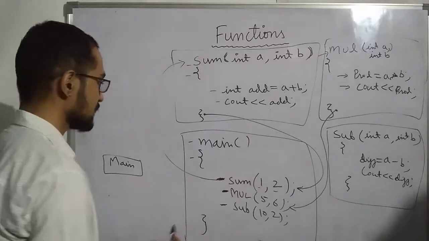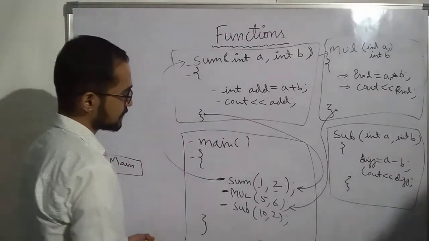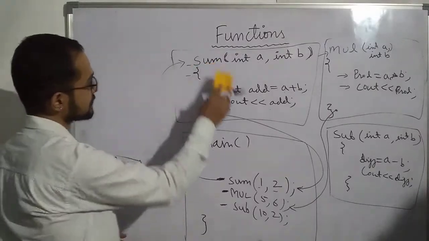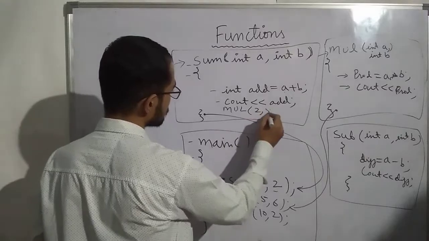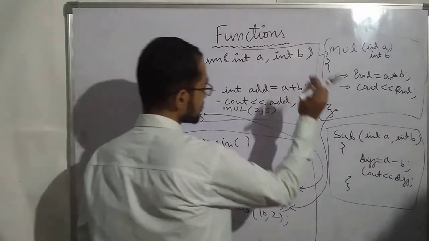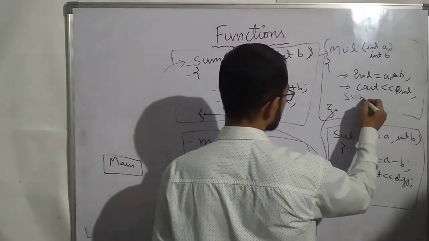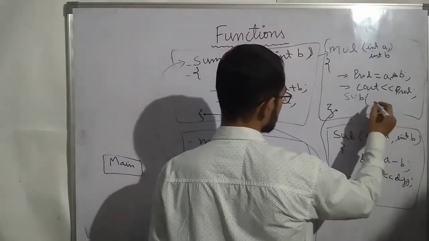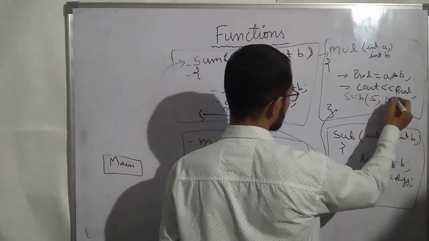Now suppose I am calling the sum function, and inside this sum function I am calling the multiply function with 2, 5. And inside this multiply function I am calling the subtraction function with 5, 10.